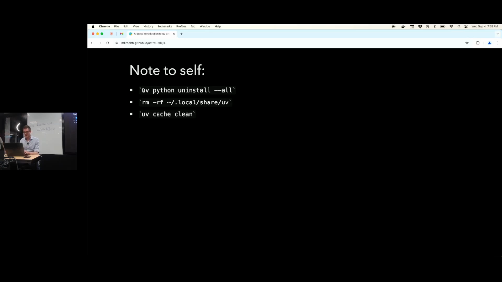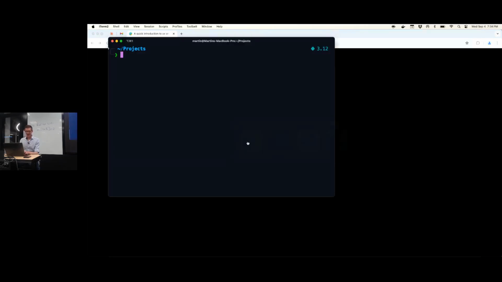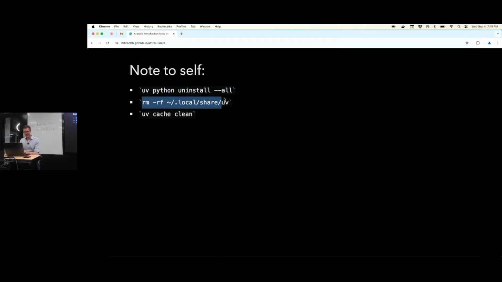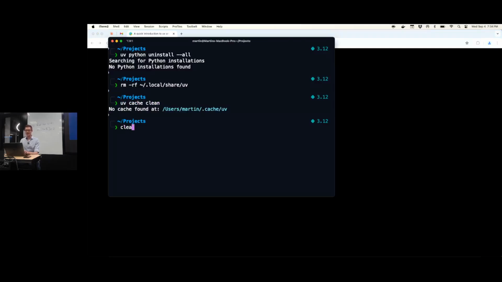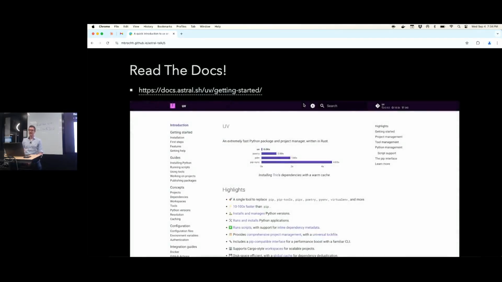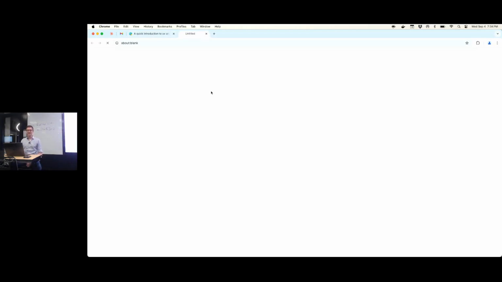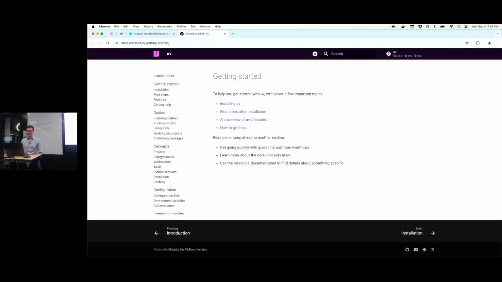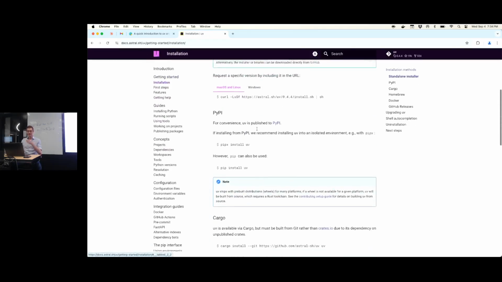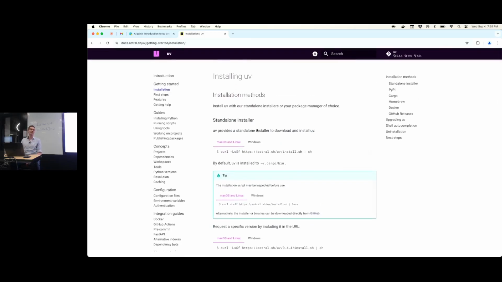This is just a note to myself. I believe I've done this. Just uninstall everything again, yeah? So if you want to get rid of UV, you need to do these things here. So now I'm clean, okay? So UV is supposed to be a super awesome package manager, yeah? The one package manager to rule them all, basically, okay? So of course, you should definitely have a look at the documentation. It's very good documentation, very well described how to install it on Windows and on Mac and on Linux.